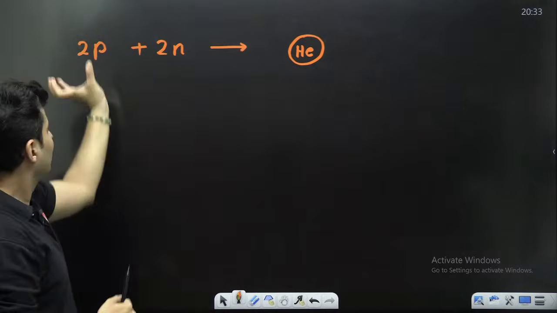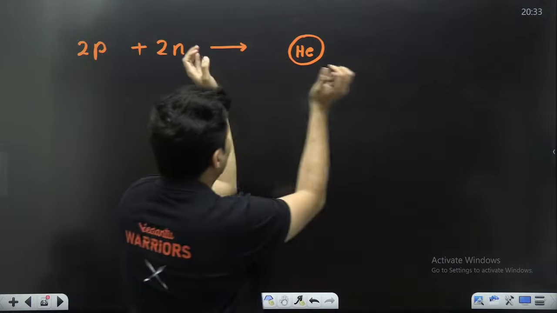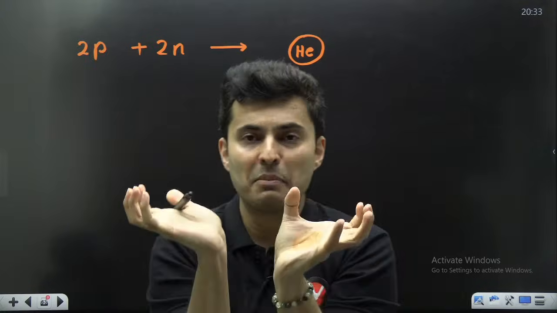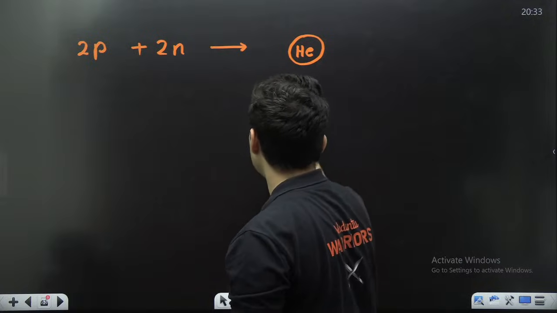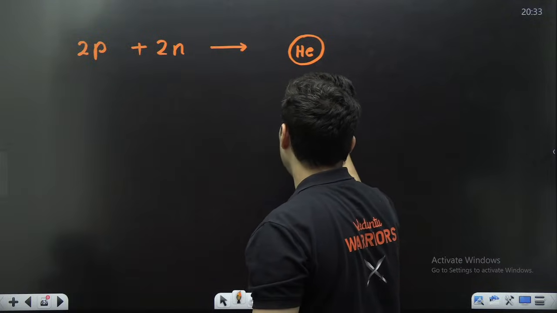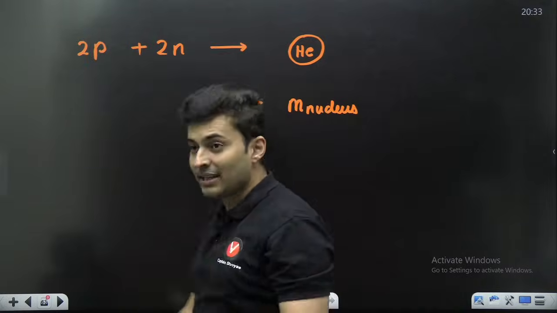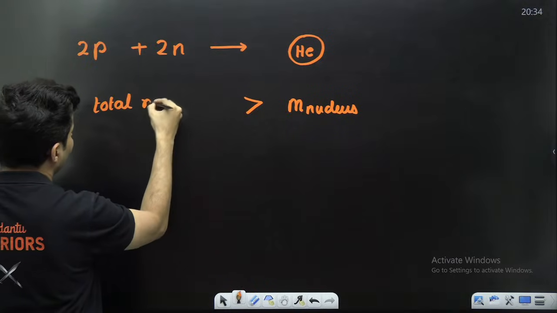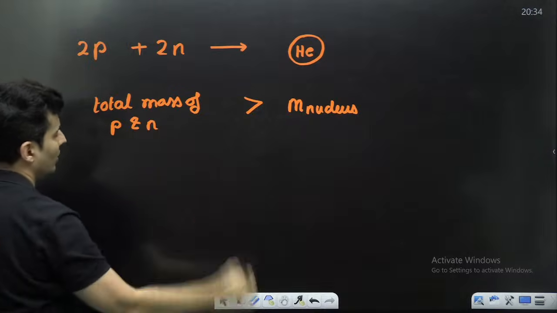If I take the mass of two protons, two neutrons, I weigh it on this side, and when they are clubbed together inside the helium nucleus, I will see that the mass is not the same. In fact, always you will see that the mass of the nucleus is always going to be less than the total mass of the protons and the neutrons.